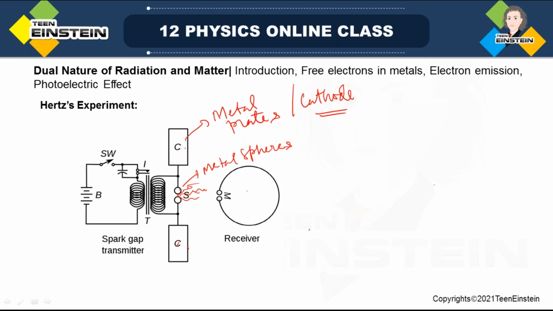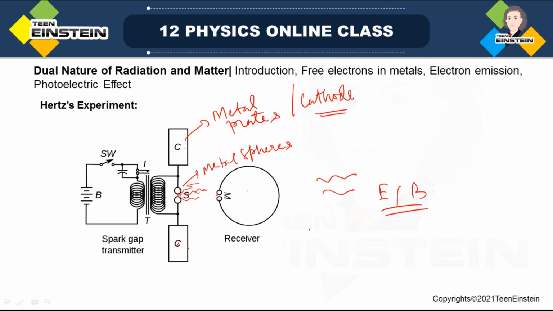So we have seen that emission of electromagnetic wave is happening here, and Hertz was thinking that if the spark is generated here, then it has to travel up to here to generate a spark over here. Because if there is a very high voltage, and by the spark the ions are coming, electromagnetic wave also has electric field and magnetic field. You know that electromagnetic wave is a combination of electric and magnetic field.